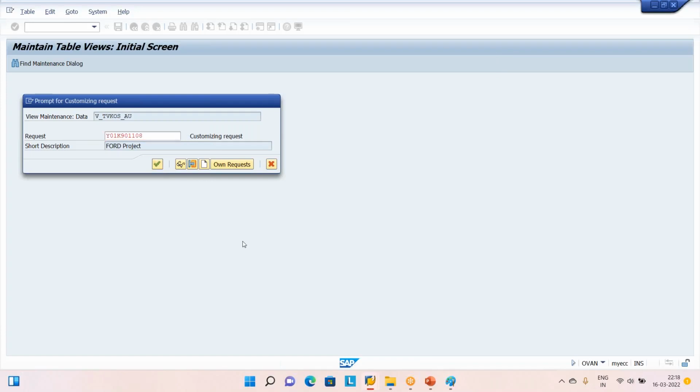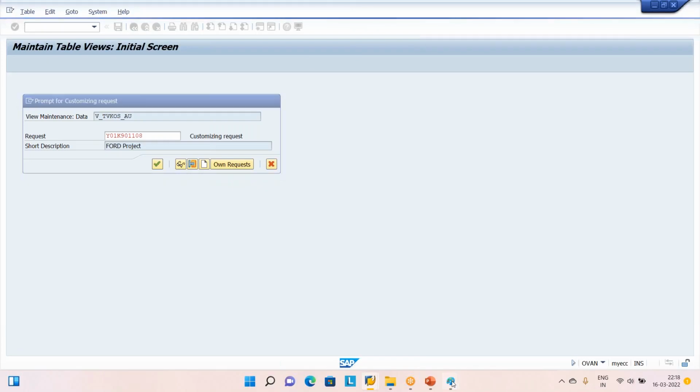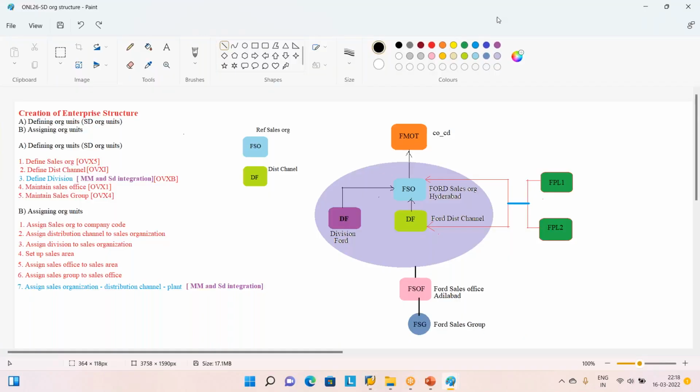So let us save this one. Last but one small step. So what we are doing, we are creating a division also. We are not creating, we are just declaring the same thing. So we are creating a division by declaring the same division name only. This is the division we are creating.